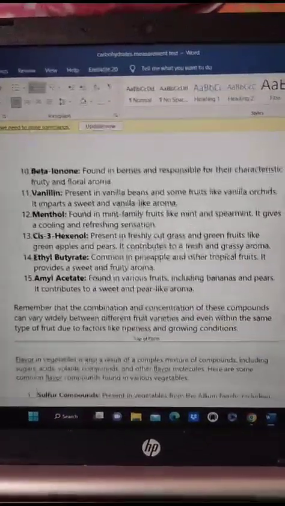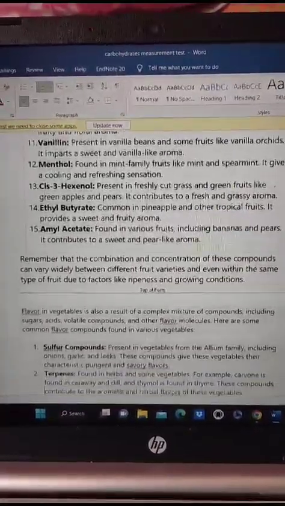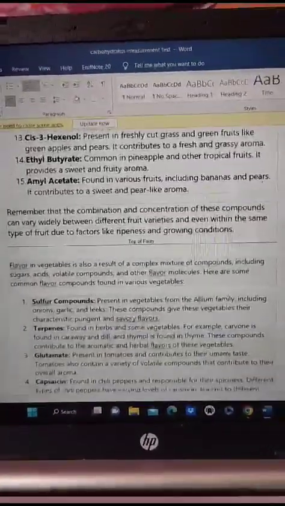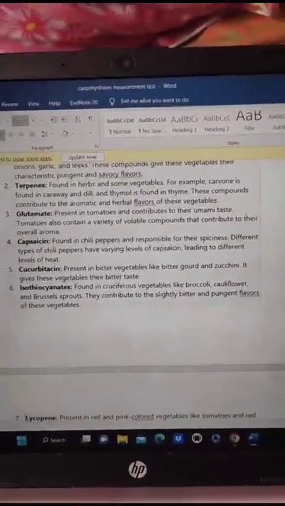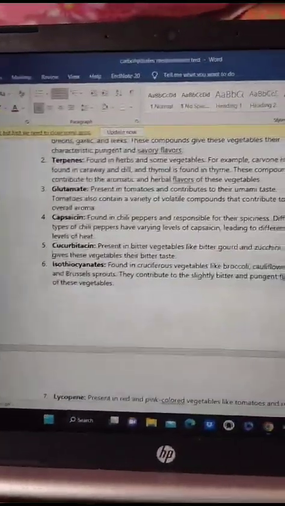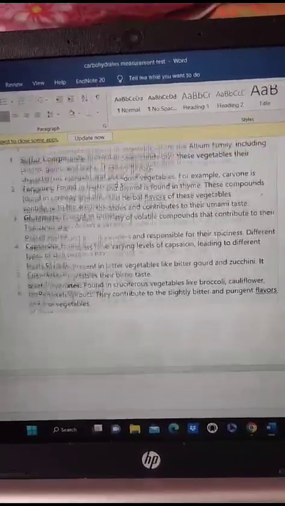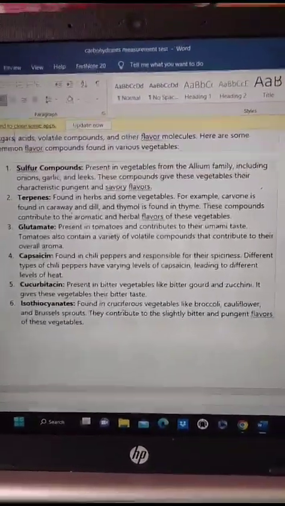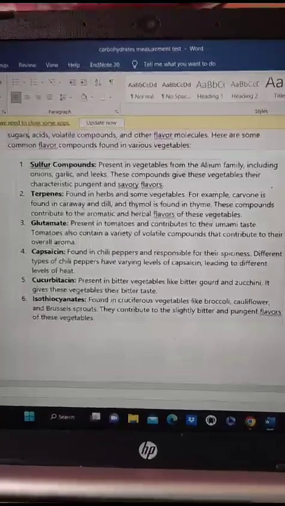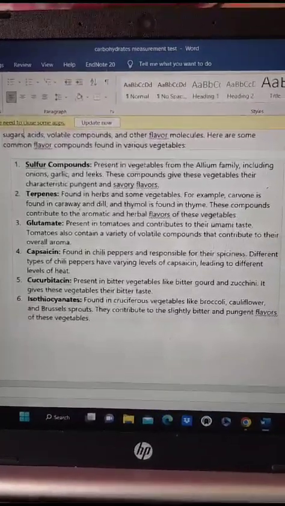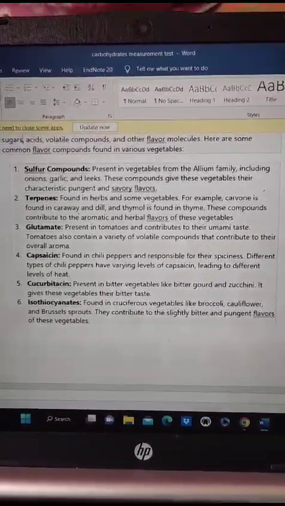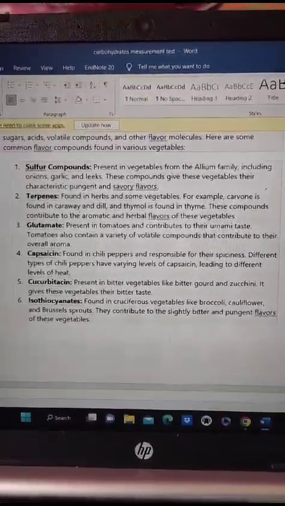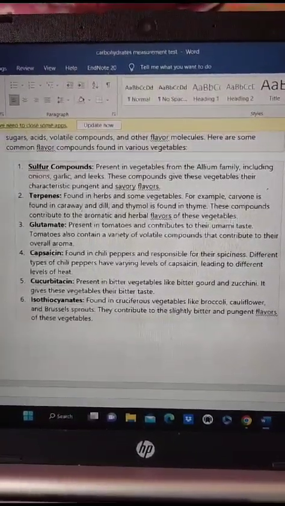Now I will be covering the flavoring compounds which are present in vegetables. Firstly are the sulfur-containing compounds. Sulfur compounds in vegetables are mainly found in the allium family, including onion, garlic and leeks, and this gives the vegetables the characteristic pungent and savory flavor.